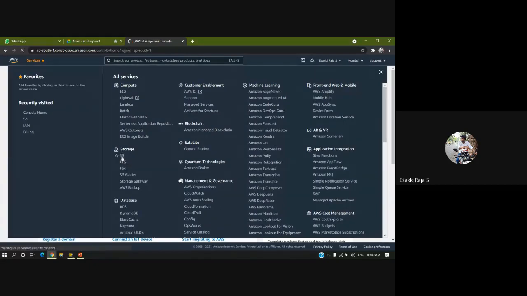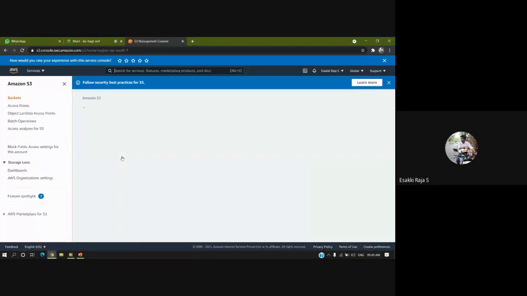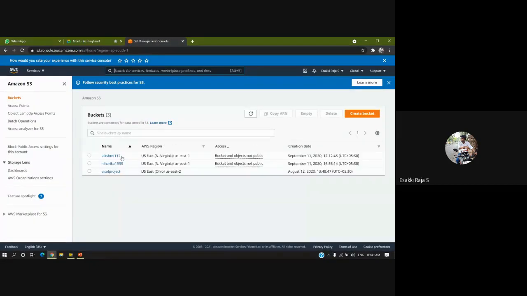Once we click, it will take us to the S3 cloud dashboard. I already have a few projects in my S3 dashboard. Here I can see, for example, the BA Solutions project.